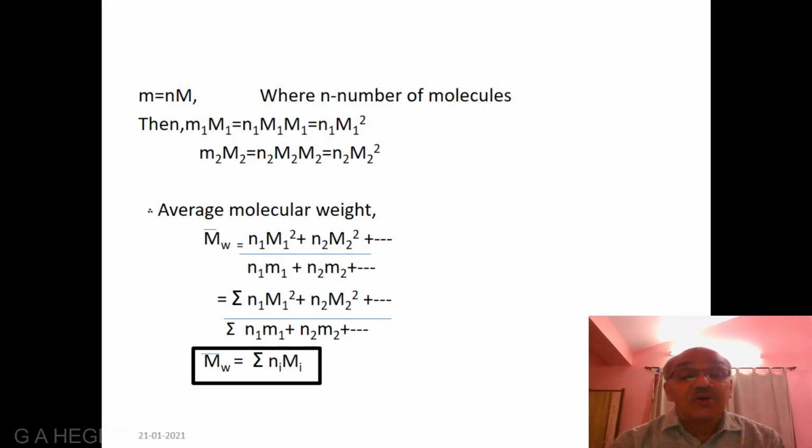Therefore, average molecular weight Mw bar is given by N1 M1 square plus N2 M2 square plus and so on, divided by N1 M1 plus N2 M2 plus and so on, that's equal to summation Ni Mi square divided by summation Ni Mi.